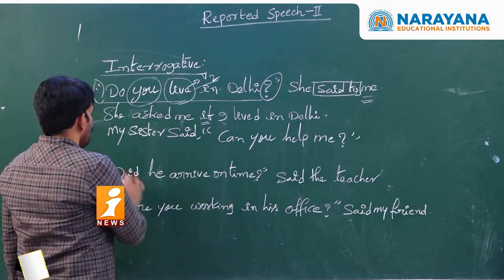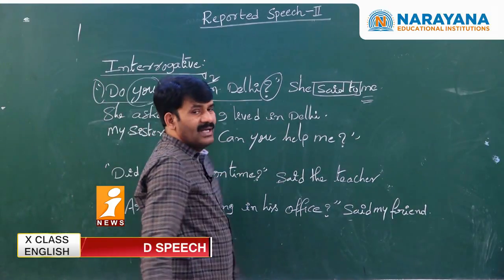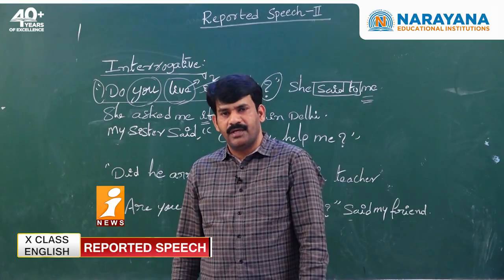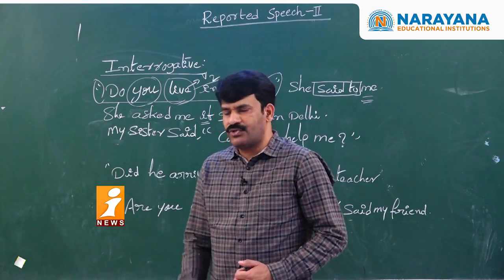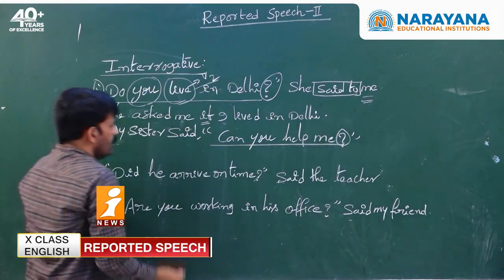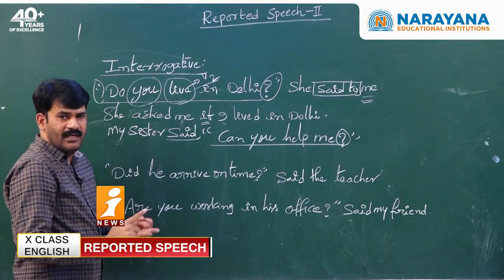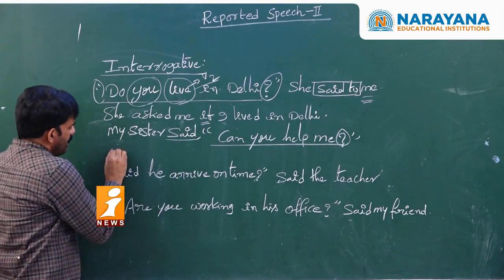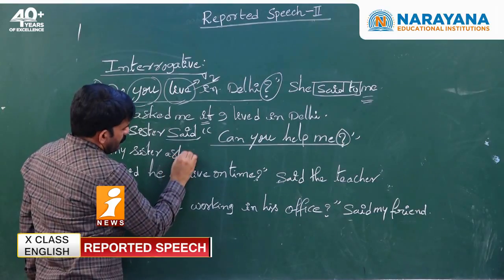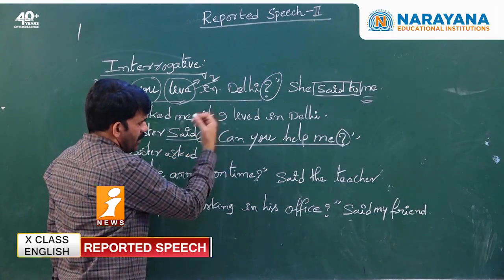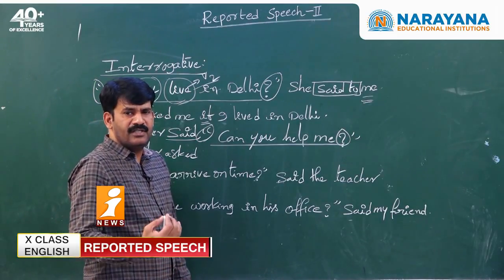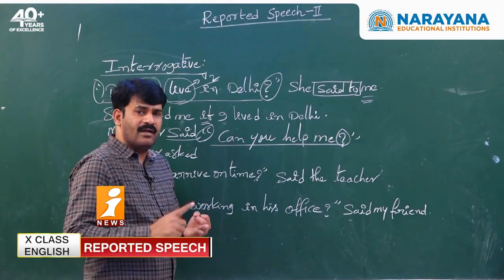Now let us see the second sentence. My sister said, can you help me? Can you tell me what is the model of the sentence? Interrogative, very good. In interrogative, what is the model? Verbal question, very nice. So when it is a verbal question in interrogative, said or said to will be changed as asked, inquired, questioned. Let me use my sister asked. Shall I remove comma and quotations? Yes. What is the conjunction I need to use? The conjunction I need to use is either if or whether.